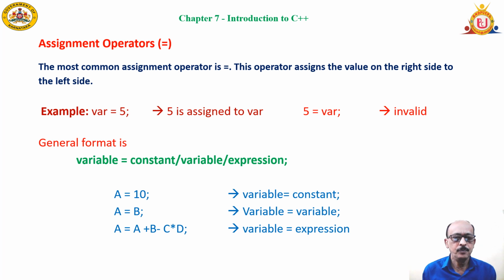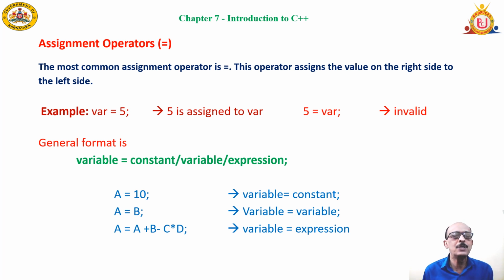Assignment operator, that is the equality symbol. When you see this symbol, what is it? You will say equality symbol. But actually this is called an assignment operator in the programming language. It is used to store a value to a variable. It is not to equate anything. When you say A equal to A plus B minus C into D, that's called an expression. When you say that, the value of A will be changed to a new value.